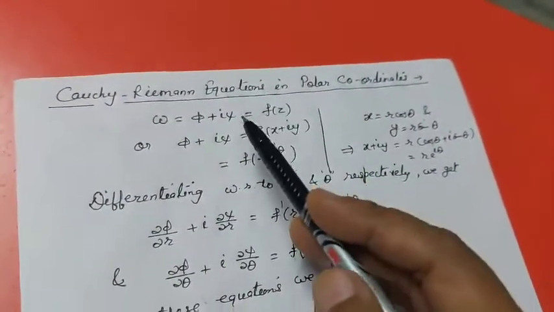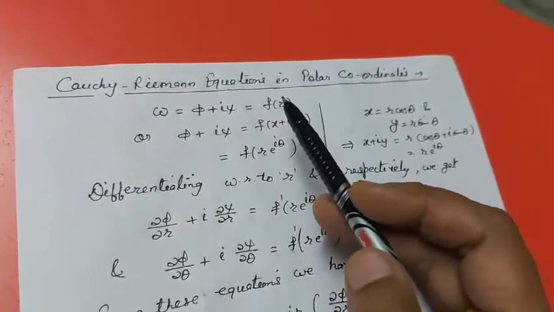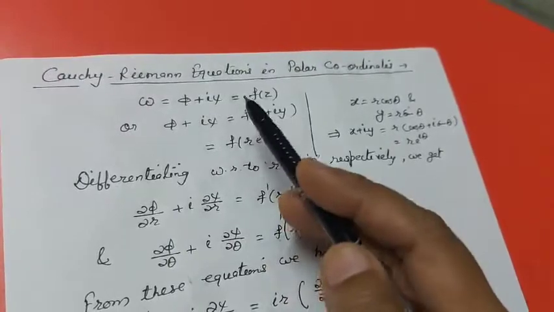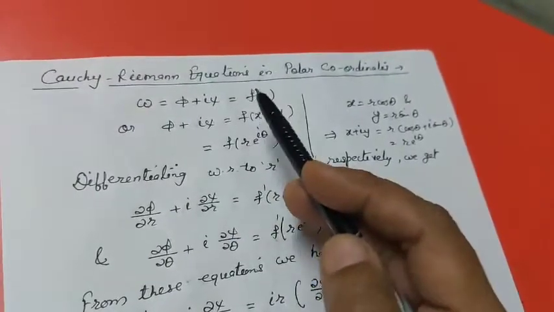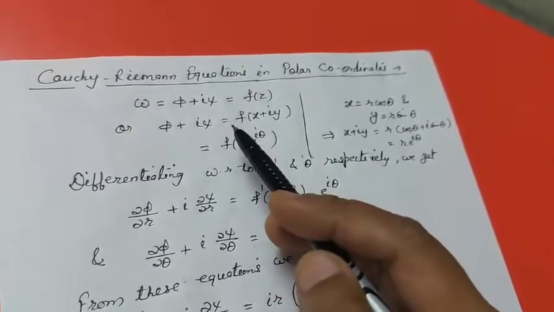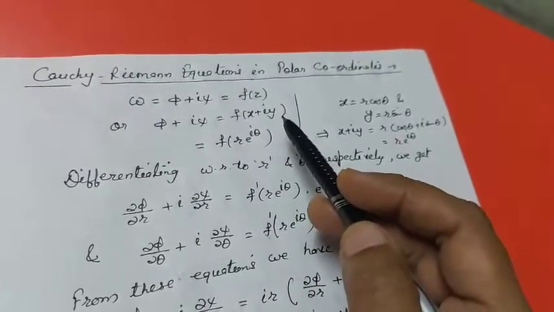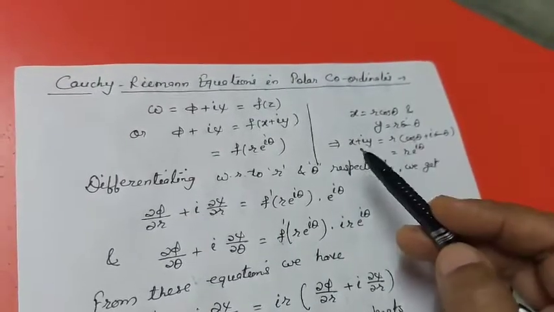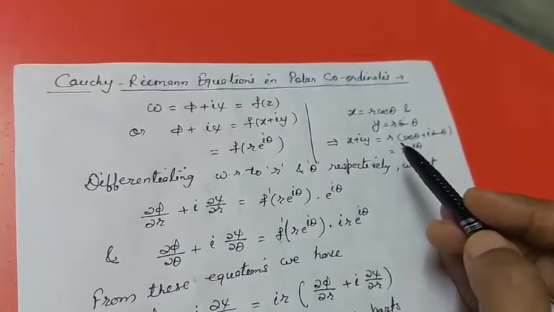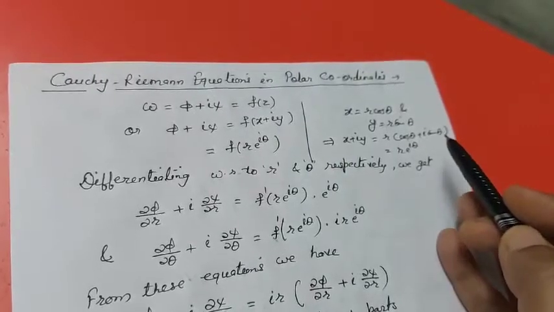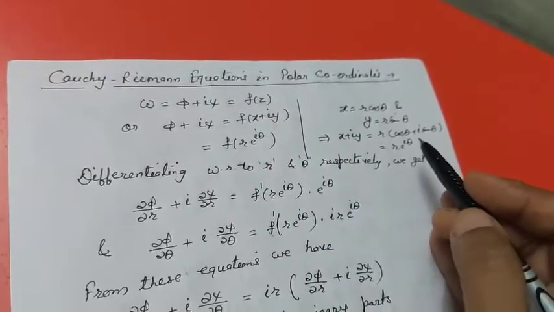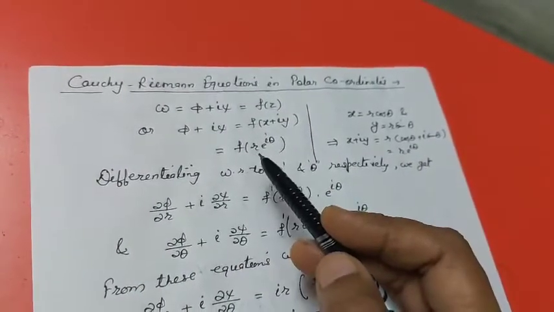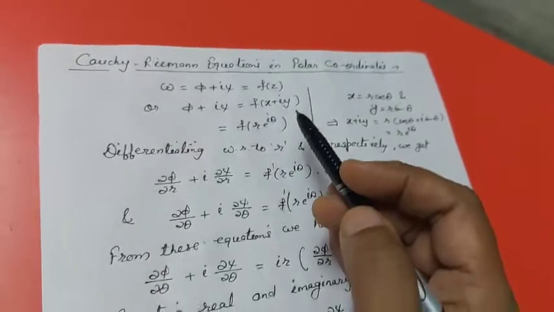Next is Cauchy-Riemann equations in polar coordinates. We have w is equal to phi plus iota psi and w is a function of z. So this can be written down as phi plus iota psi is equal to f of x plus iota y. Now in polar coordinates, x equal to r cos theta and y equal to r sin theta, so that x plus iota y is equal to r of cos theta plus iota sin theta, and this can be written down as r e raised to iota theta. So here we have phi plus iota psi is equal to f of r e raised to iota theta.